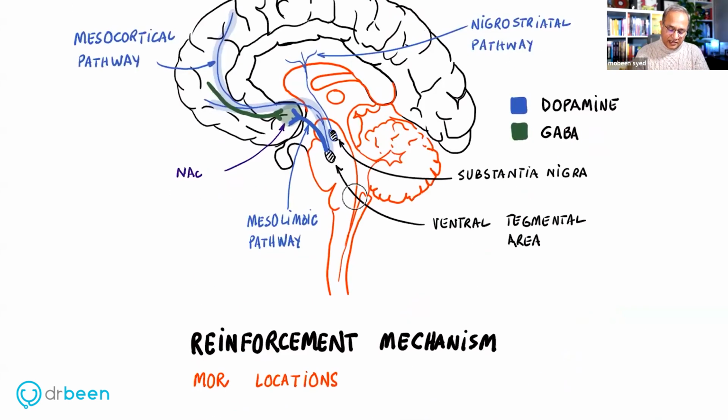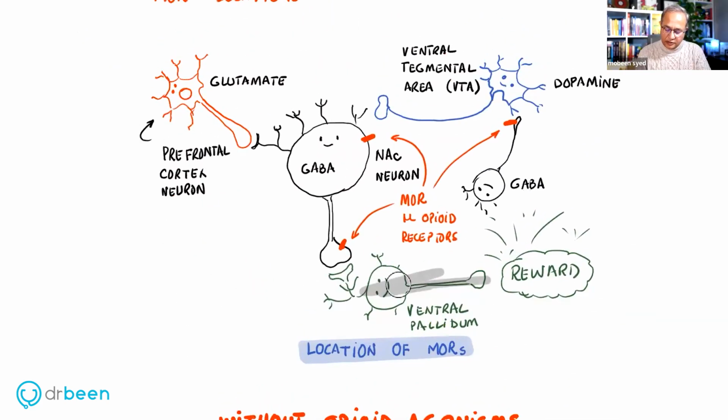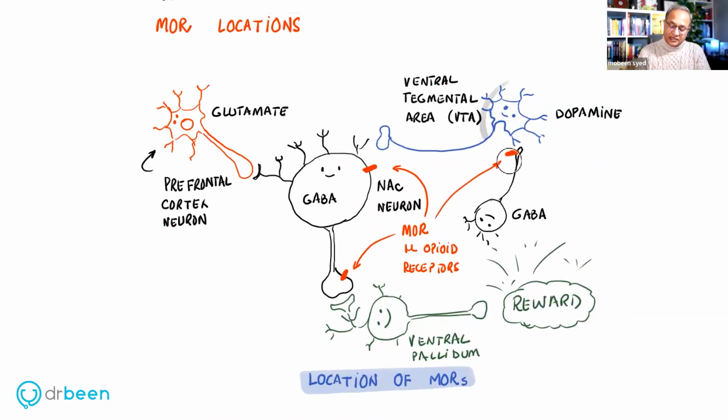Then in this diagram, this little neuron that is lying down here is the ventral pallidum. Originally, we discussed that the ventral tegmental area sends signals to the nucleus accumbens, which in turn works with the ventral pallidum, plus many, many other systems.